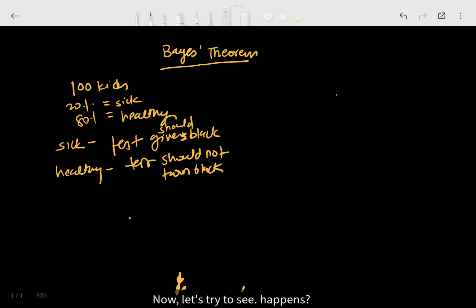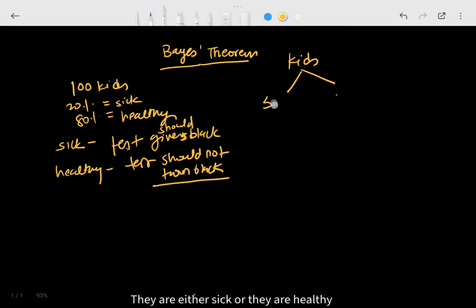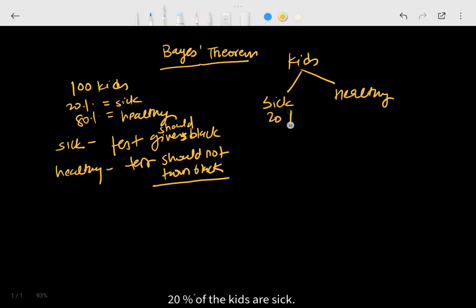Now let's see what happens. Suppose there is a limitation to this test. The kids can be grouped into two parts: they're either sick or they're healthy. 20% of the kids are sick, 80% of the kids are healthy. And then there's the test.